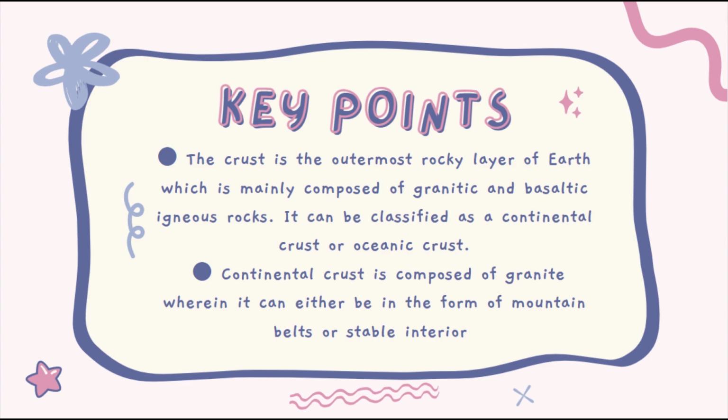So here are our key points. I want you guys to remember that the crust is the outermost rocky layer of Earth, which is mainly composed of granitic and basaltic igneous rocks. It can be classified as continental crust or oceanic crust. And the other one is continental crust is composed of granite, wherein it can either be in the form of mountain belts or stable interior.